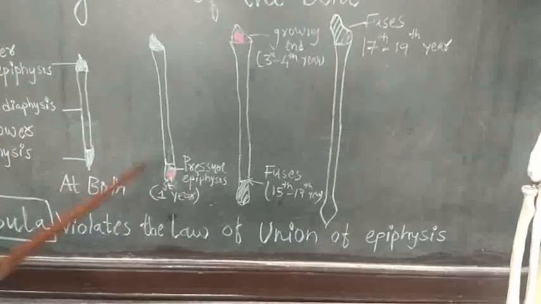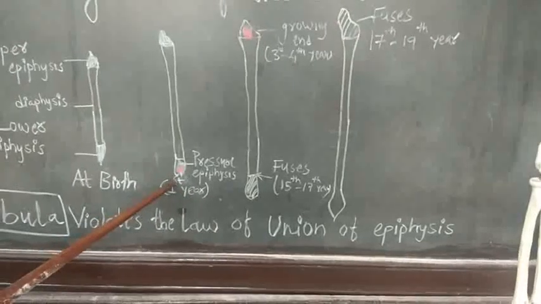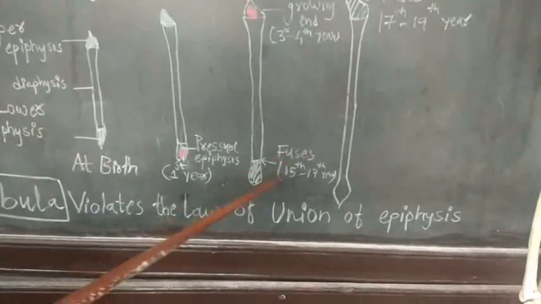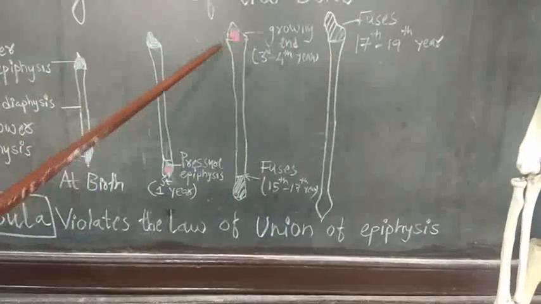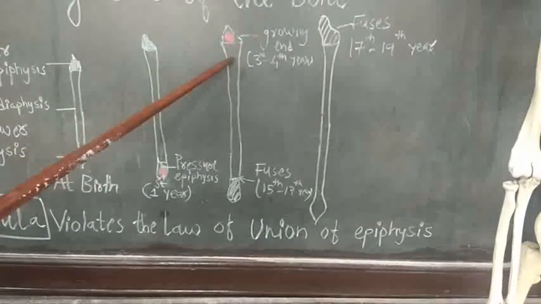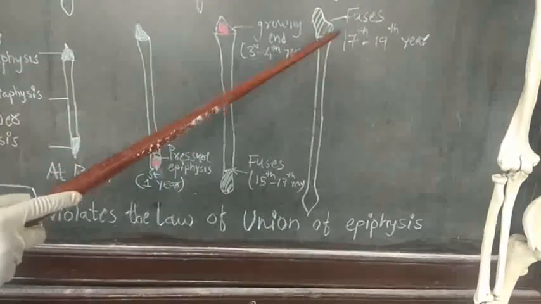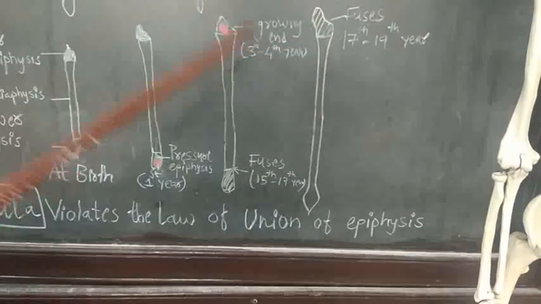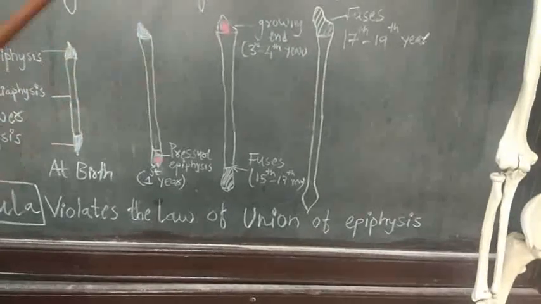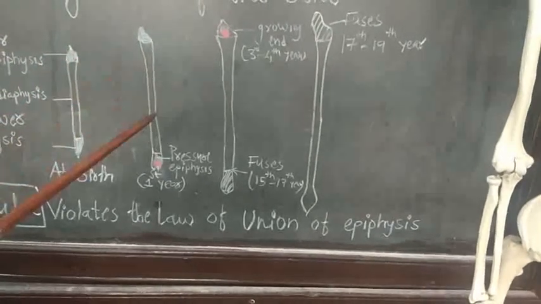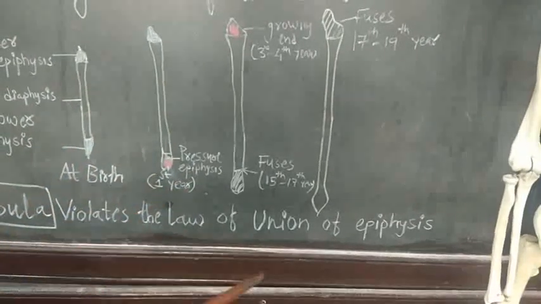You can see here the epiphysis which appears first in the fibula fuses with the diaphysis first, and in the upper end, the epiphysis which appears last fuses with the diaphysis last, opposite to the law of ossification, which states that the epiphysis which appears first unites last and which appears last unites first.